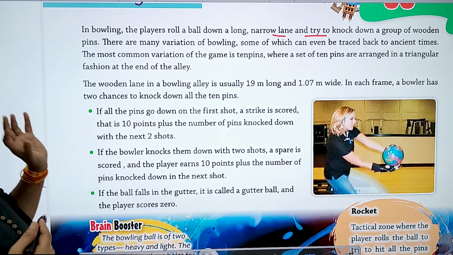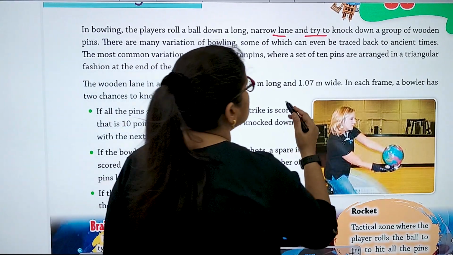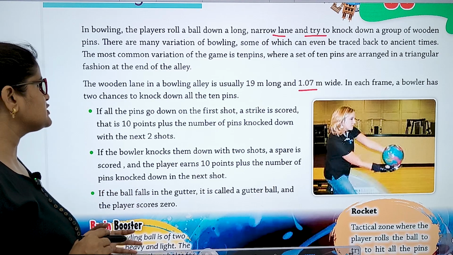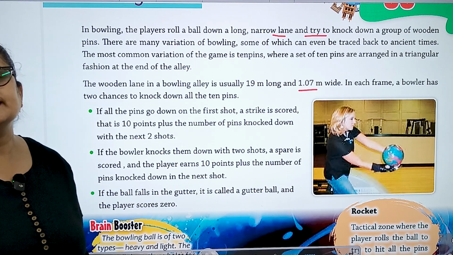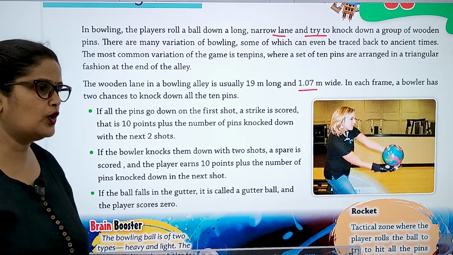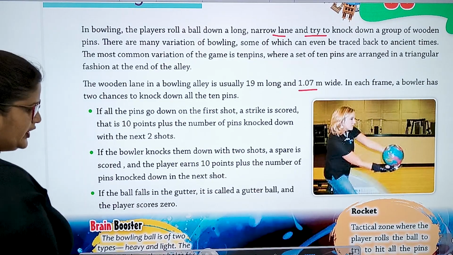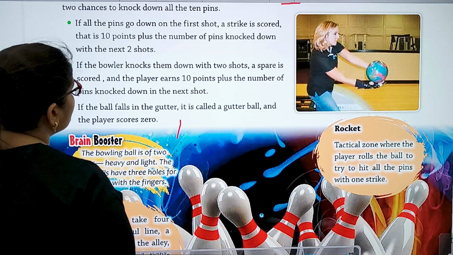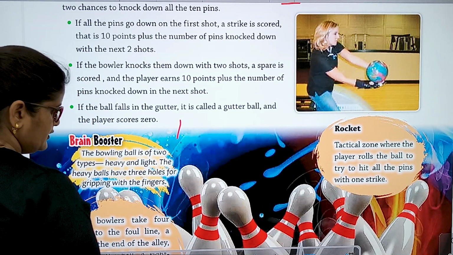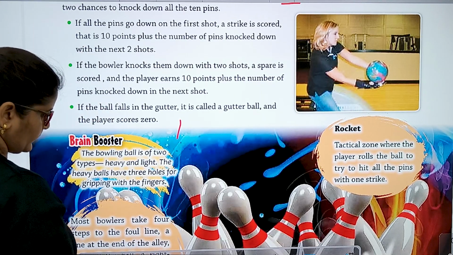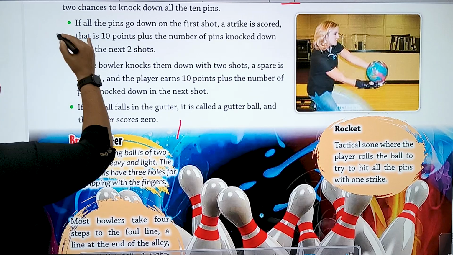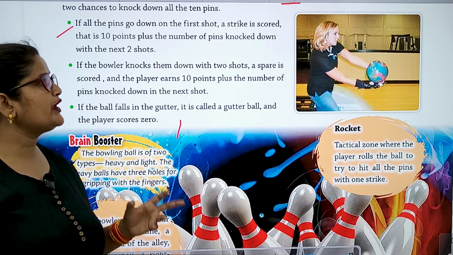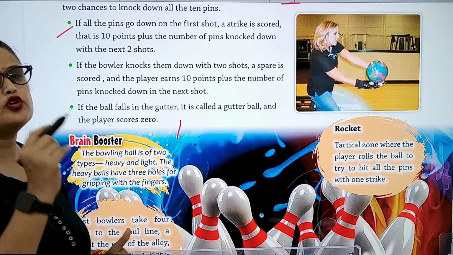The wooden lane in a bowling alley is usually 90 meter long and 1.07 meter wide. In each frame, a bowler has 2 chances to knock down all the 10 pins. So if all the pins go down on the first shot, a strike is scored, that is 10 points plus the number of pins knocked down with the next 2 shots.